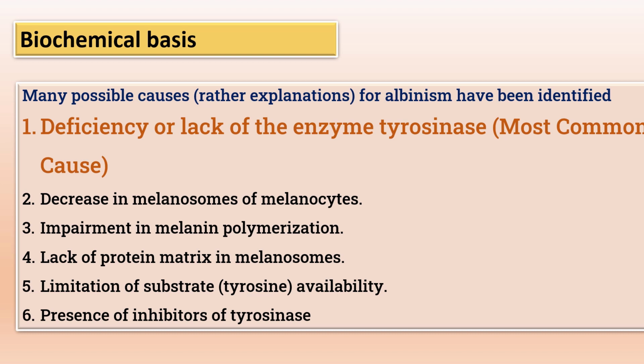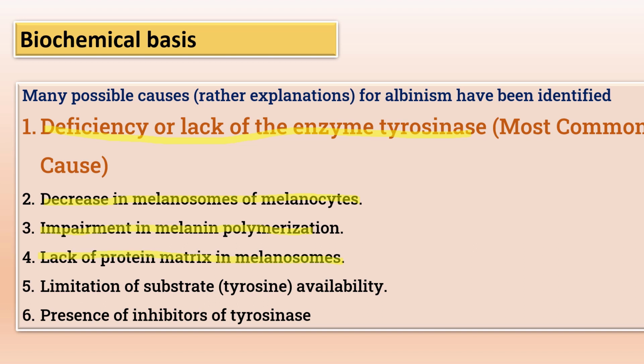So, what is the biochemical basis of albinism? There are many possible causes for albinism that have been identified. Out of that, the most common cause is the deficiency or lack of the enzyme tyrosinase. The second cause may be a decrease in the melanosomes of the melanocyte. मेलानोसोम कम हुआ फिर भी अल्बिनिज्म हो सकता है. The next defect may be impairment in melanin polymerization. There may be a lack of protein matrix in a melanosome.